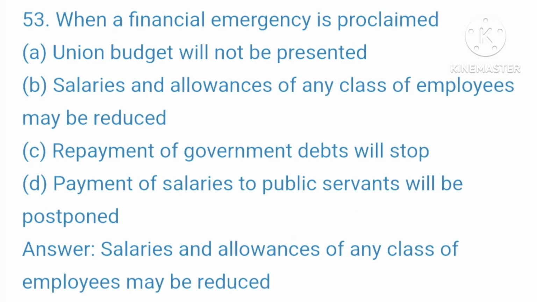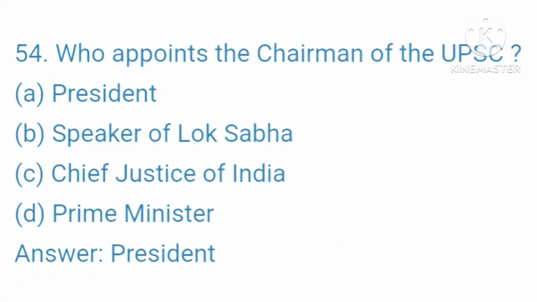53. When a financial emergency is proclaimed, A. a union budget will not be presented. B. Salaries and allowances of any class of employees may be reduced. C. Repayment of government debts will stop. D. Payment of salaries to public servants will be postponed. Your right answer is salaries and allowances of any class of employees may be reduced.